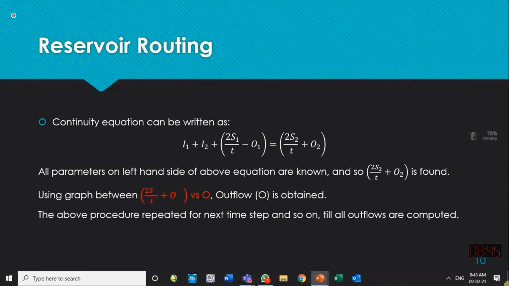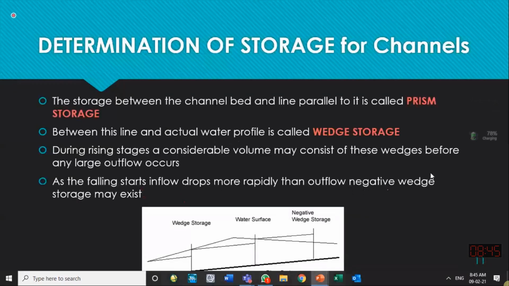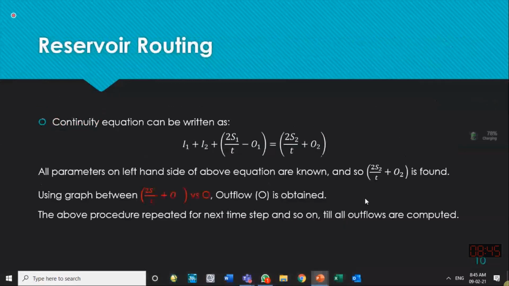Now you have I1, you have I2, you have O1, you have O2. So now go to the next time step, and because the whole inflow hydrograph is known to you, the only unknown will be the outflow at the next time step. So repeat the same thing and find O again. Repeat this process and the whole ordinates of the hydrograph are calculated. So that is one method to be used for reservoir routing or for channel routing. We can easily use this method over here.